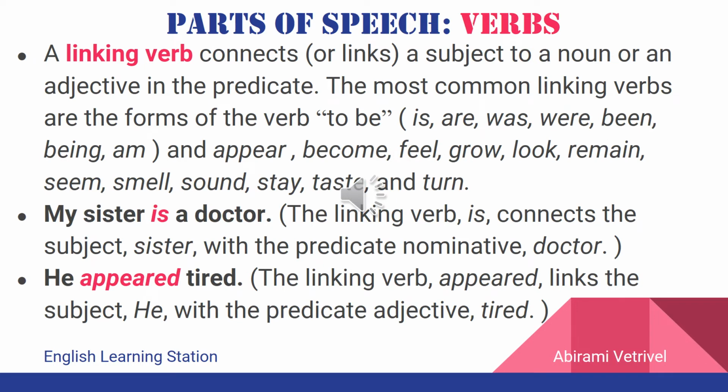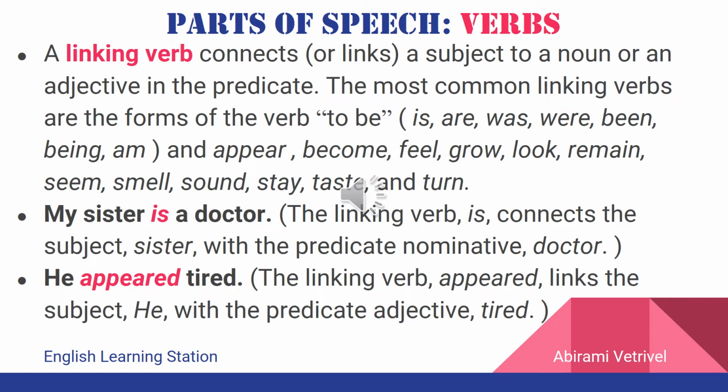The second type of verb is linking verb. A linking verb is a verb that connects a subject to a noun or an adjective in the predicate of the sentence. The most common form of linking verbs used are the be verbs such as am, is, are, was, were, etc. In addition to verbs such as appear, become, feel, look, seem, smell, etc. For example, my sister is a doctor. Here, is the linking verb which connects the subject my sister to the noun a doctor in the predicate.